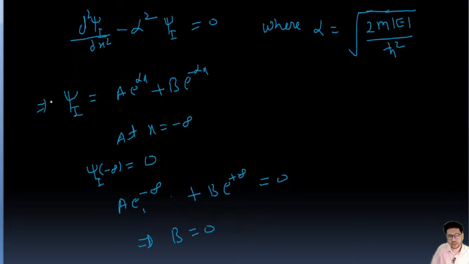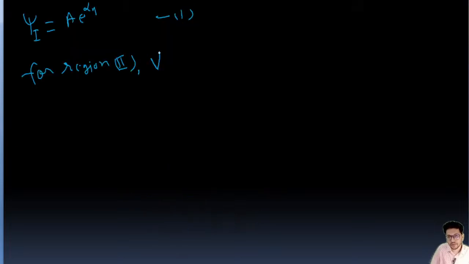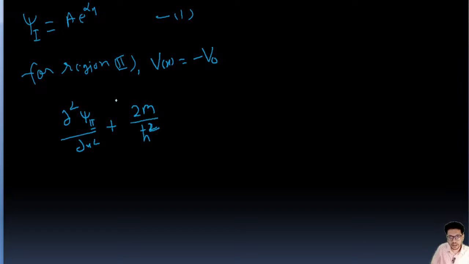Okay, for region 2, vx equal to minus v naught. Okay, now we'll write the Schrodinger equation for it. So it is going to be d2 psi 2 upon dx square plus 2m upon h cut square into e minus v equal to 0.